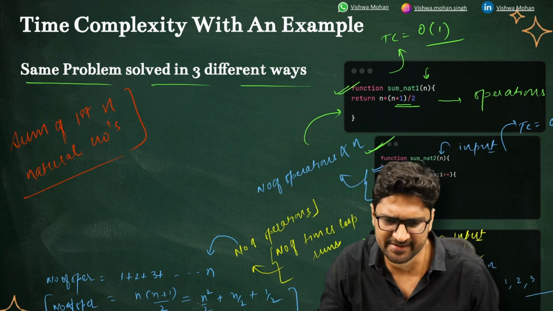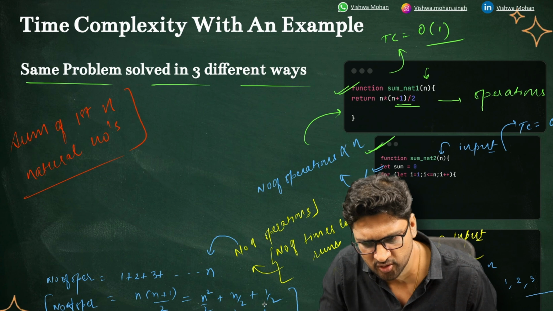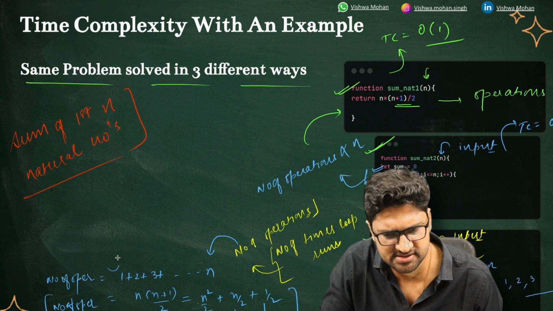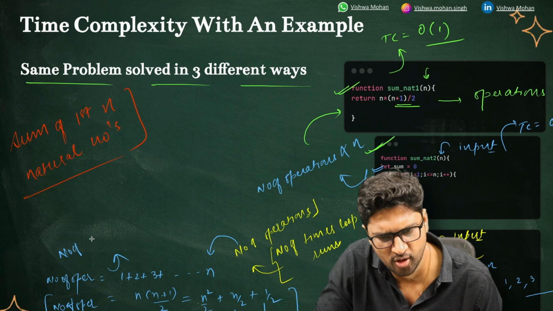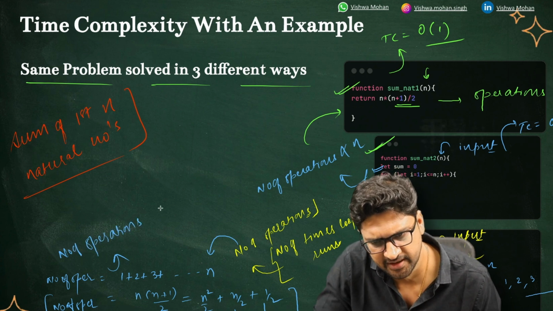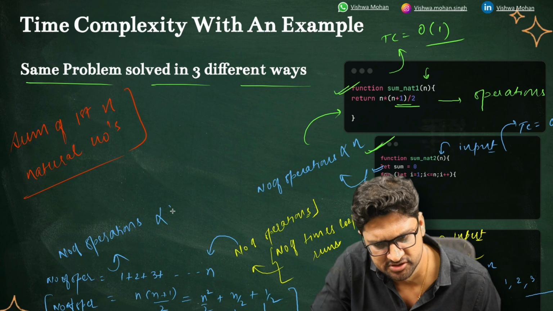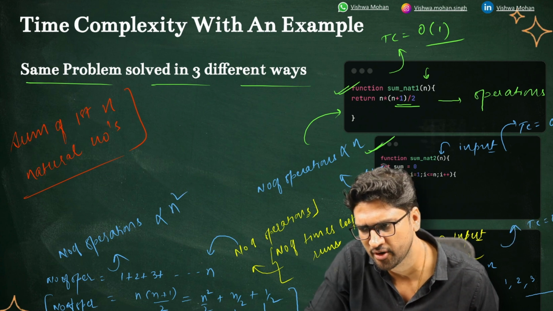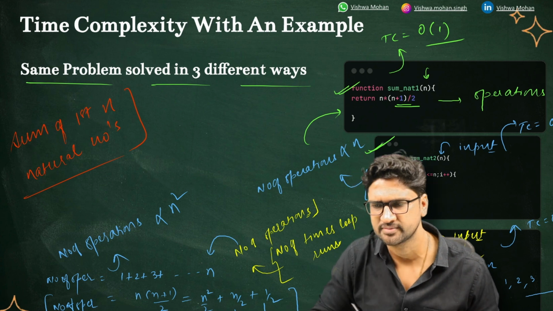So when the value of n is very large, I can just ignore the smaller portion, and I can just say that my number of operations in this third case is proportional to n square. So this will have a time complexity of order of n square.